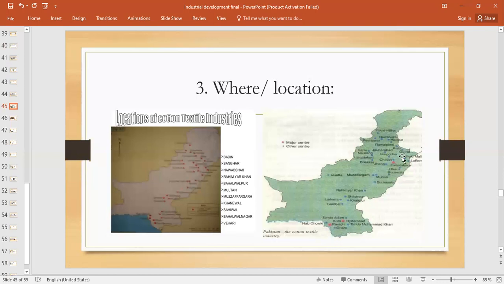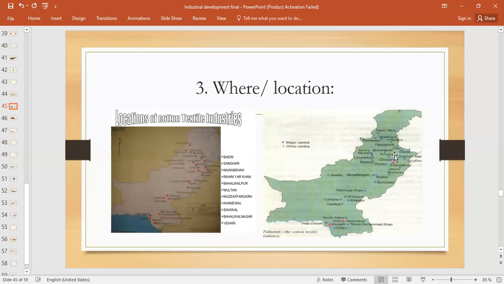Now let's talk about Faisalabad. Why is Faisalabad considered a major city center for cotton textile, right? Again, most of the factors are the same as we discussed for Karachi. Number one, it is located close to the cotton belt of Punjab, right? That is a major locational factor for the cotton textile industries found in Faisalabad, because they are nearby the cotton belt. So the transportation cost to get raw material from the cotton fields gets reduced, right?